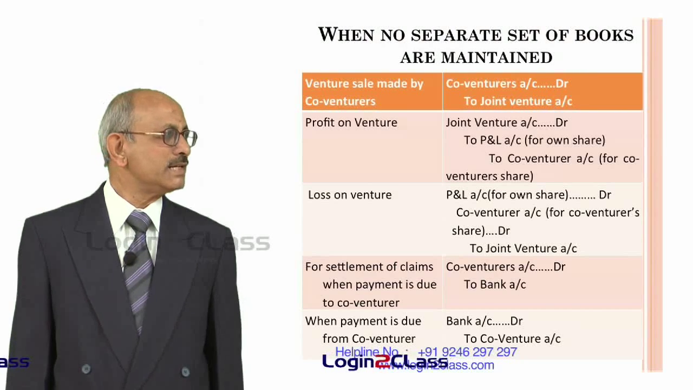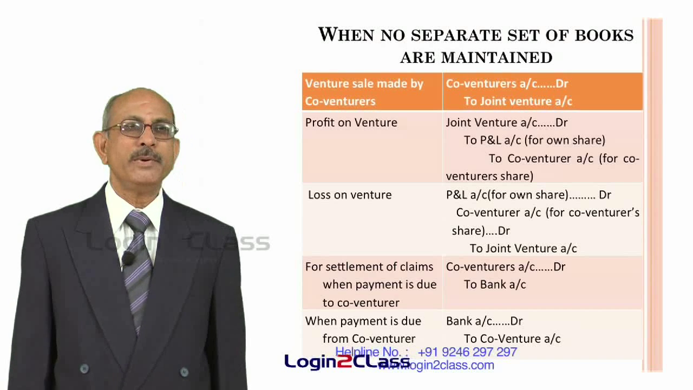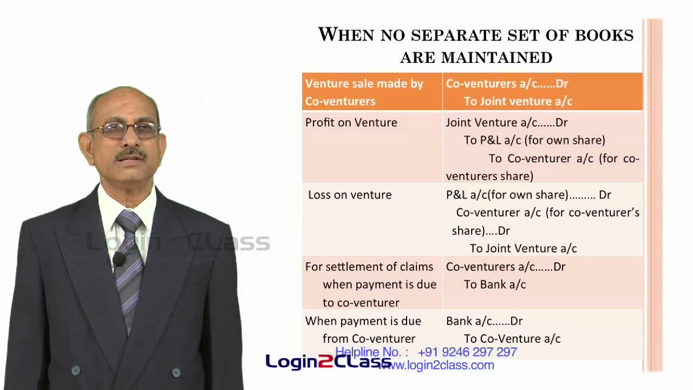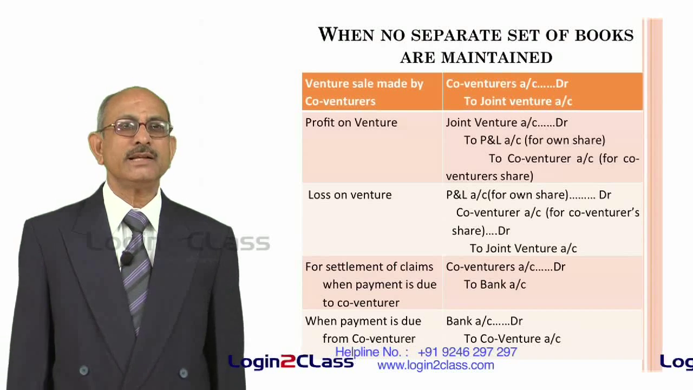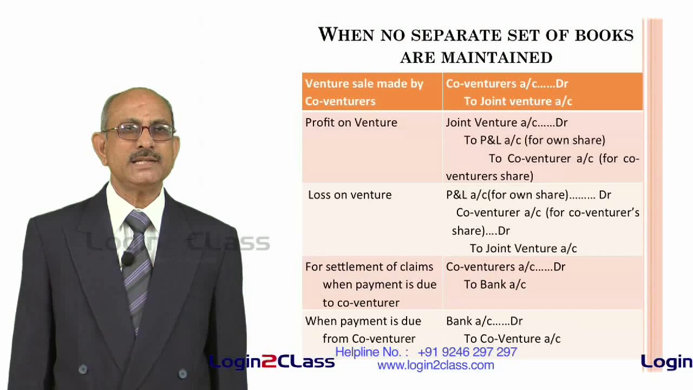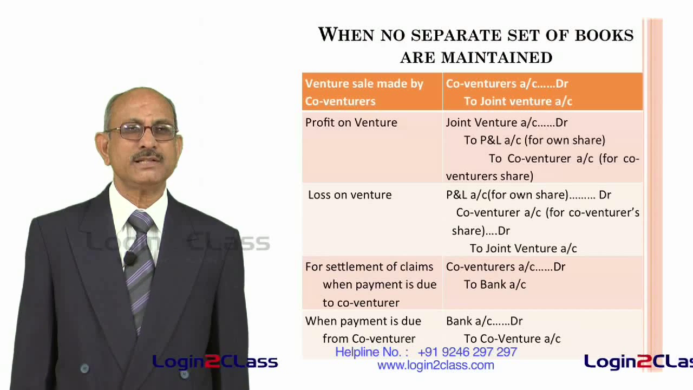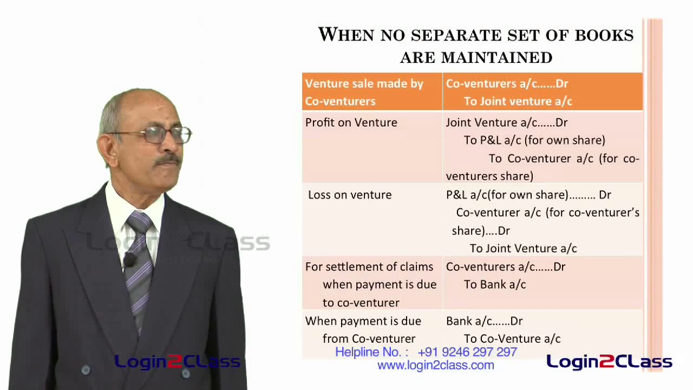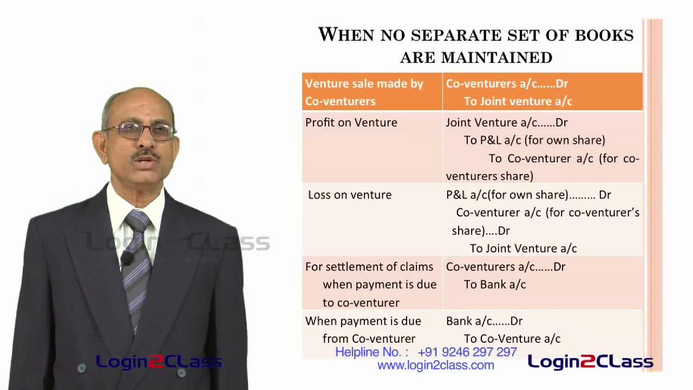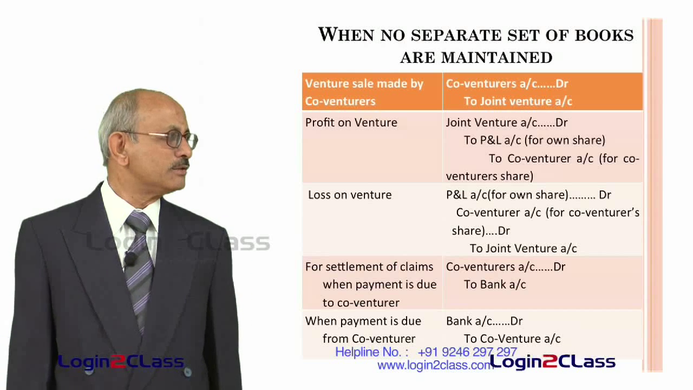That profit on the venture has to be transferred by debiting the joint venture account and crediting the PL&D account for his own share. That means that profit belongs to all the co-venturers. So X, if he is maintaining the transactions in his own books, only his share he has to take to his account. The rest of the money has to be credited to the accounts of the co-venturers. So for co-venturer shares, you credit. If for example there are two parties X and Y, X will credit his own share to his own PL&D account, and Y's share he will credit to Y's account in his books.